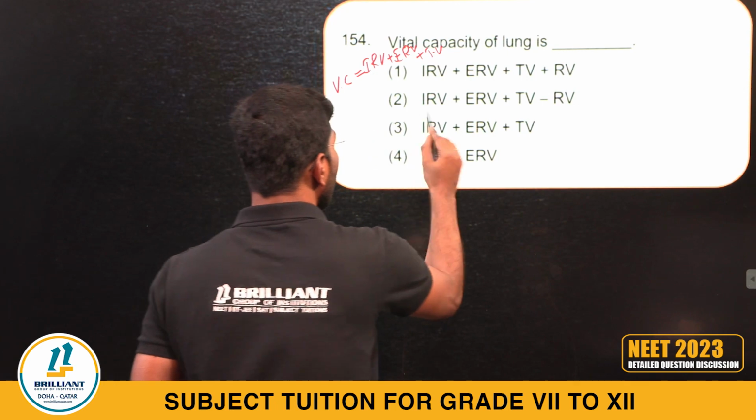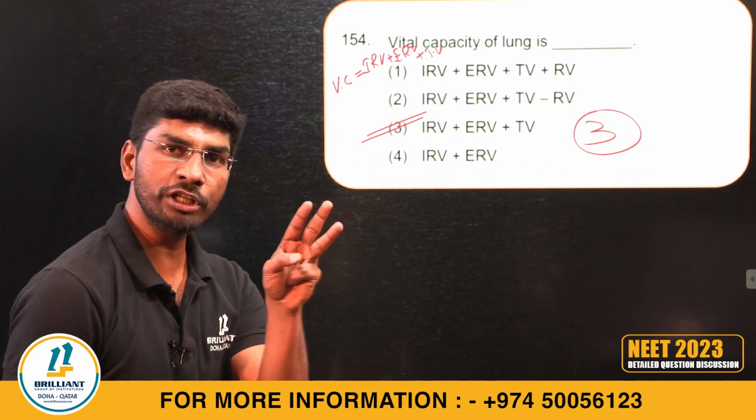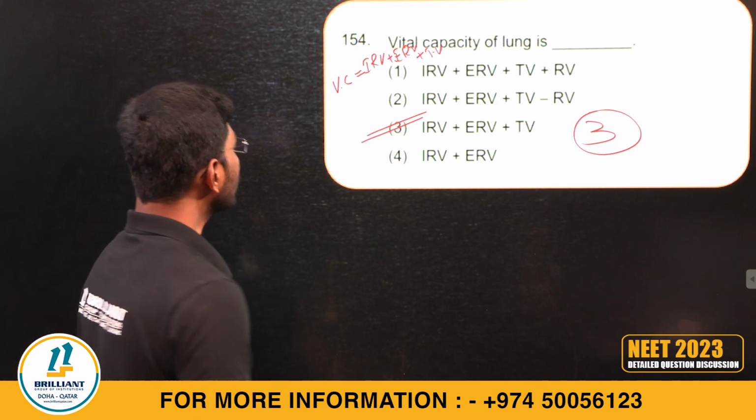So what is the answer? Answer is option 3. Vital capacity includes these 3 values. Next question.